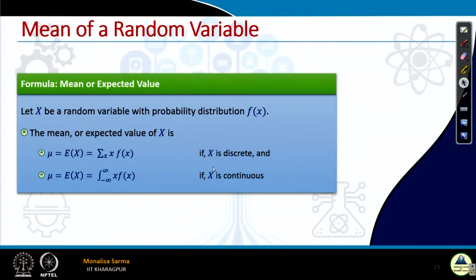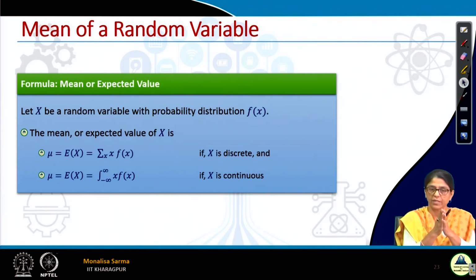Similarly, how did we find the mean? We take the different values that a random variable takes, as well as the probability of that value. 0 into 4 by 16: 4 times we got 0 head. 0 is the value of the random variable, and 4 by 16 is the relative frequency of getting 0 heads, which is nothing but the probability.